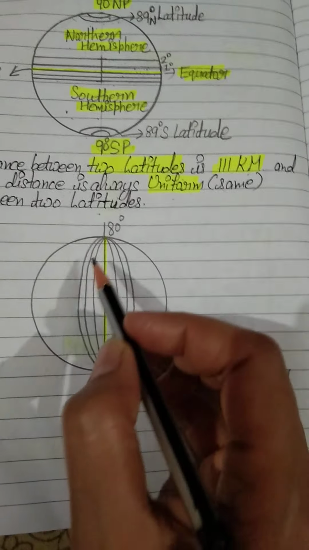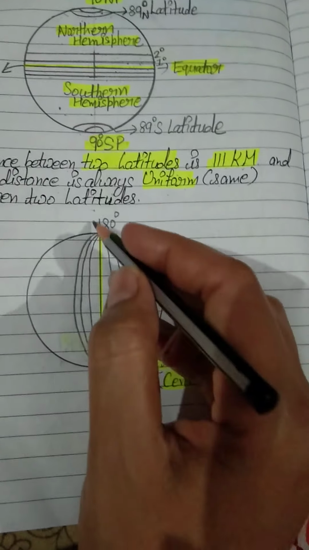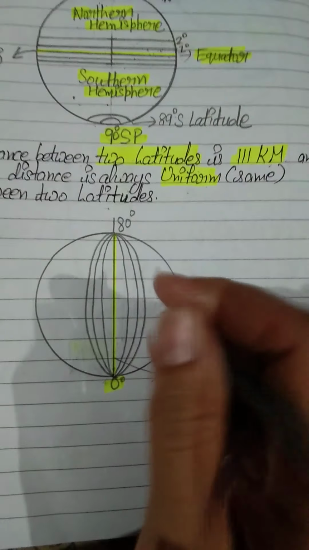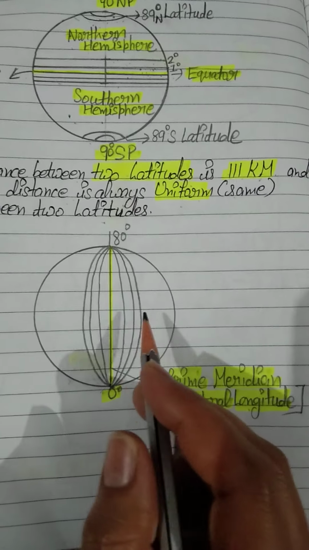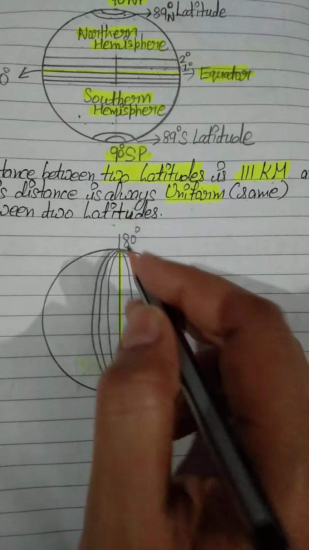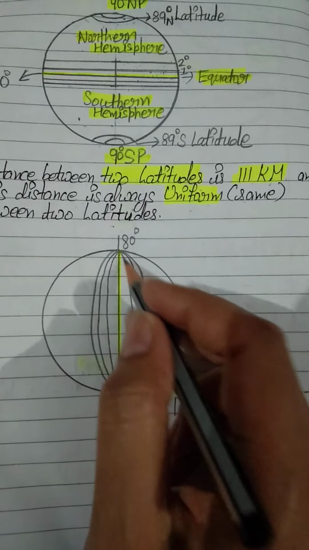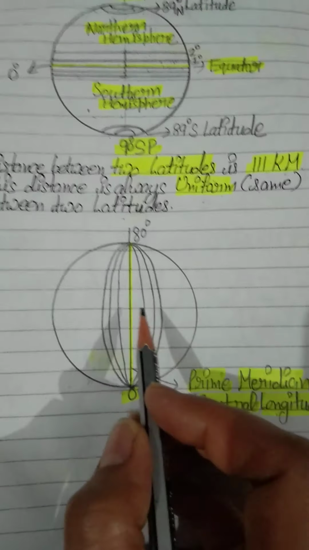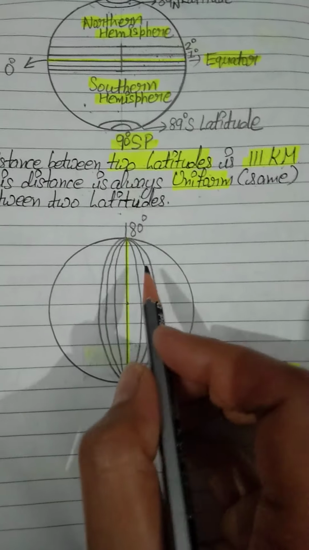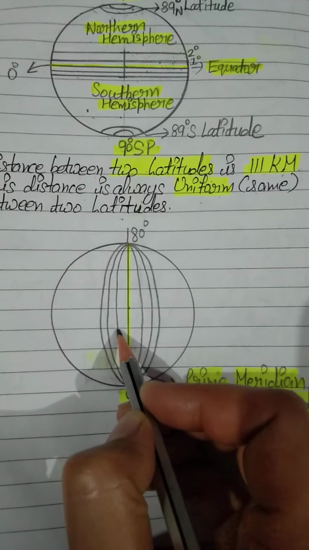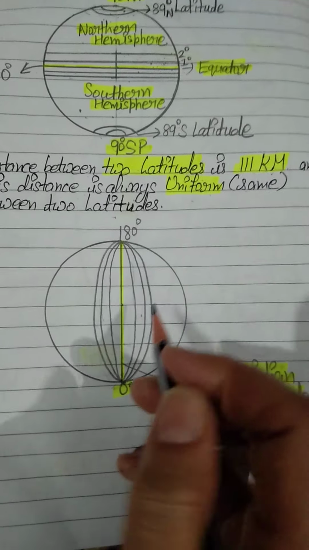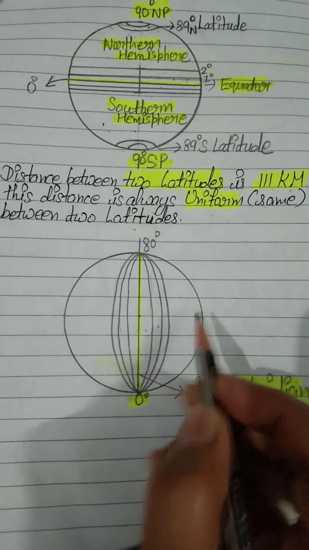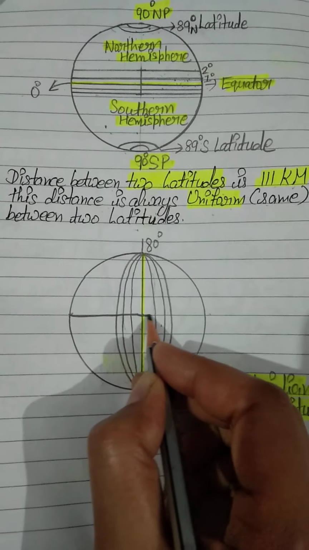Okay student, this is our 0 degree central longitude and the name of this longitude is prime meridian, also called the central longitude. And these are other longitudes running from north to south, and remember this point, that these longitudes always make a semicircle. Students, one thing you have to notice here, that this is our central longitude. We have taken one more longitude like this and another longitude like this. You have to pay attention to the distance. Students, this is our equator.